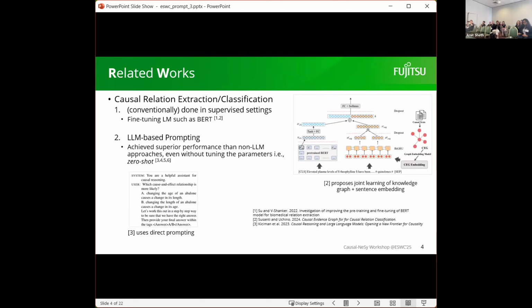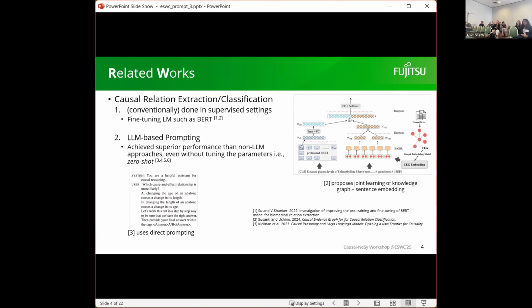Some related works on this causal relation extraction, or some say classification, can be broadly divided into two. The first, conventionally the earlier method, is in a supervised setting, where you fine-tune a language model, for example BERT. It's a little more conventional because now we have decoder-only models and this LLM-based prompting method. So it can be broadly divided into these two: either fine-tuning or prompting. Based on the related works, LLM-based prompting usually performs better, especially if you use a very new model.